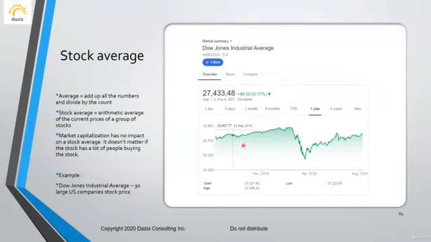And obviously the same thing happened here. This is showing you the Dow Jones Industrial Average. It went up, and then it was stable before Corona, and then when coronavirus hit, it went down and then increased again. So it has been affected also, but this is another way. Some people like to look at the average of the stock market. Others look at the stock indexes. So these are two different concepts, and that is the purpose of understanding this.